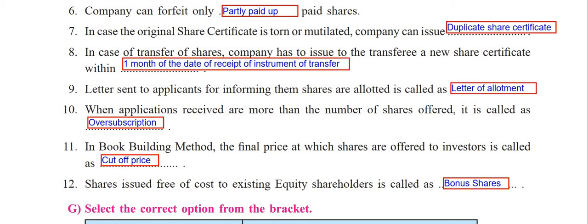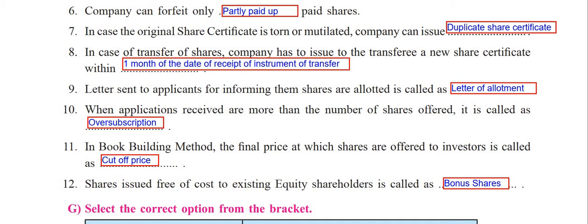Then: the letter sent to applicants informing them that shares are allotted is called the letter of allotment. They are being informed that shares have been given to them, so obviously it is the letter of allotment. When applications received are more than the number of shares offered, it is called oversubscription. If more applications come than the shares you offered, it is oversubscription, and if fewer come than offered, it is called undersubscription. Here they have asked for more shares, so it is definitely oversubscription.